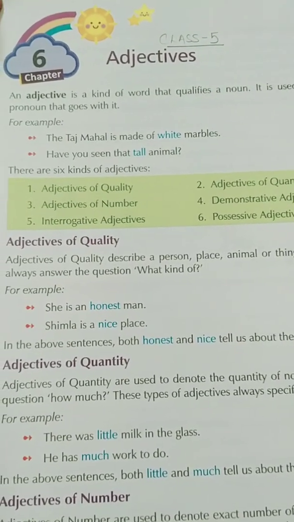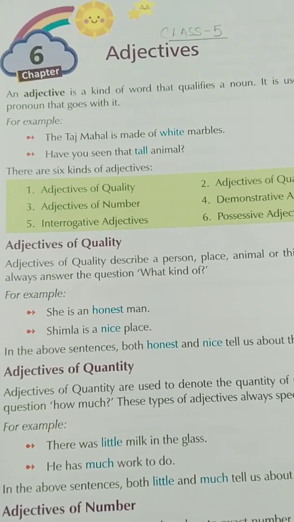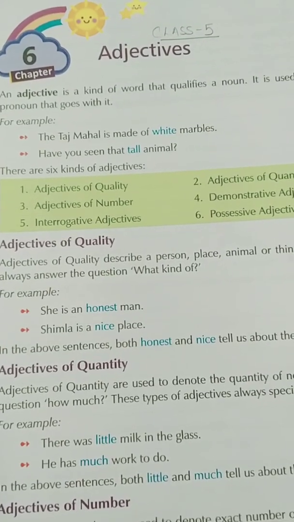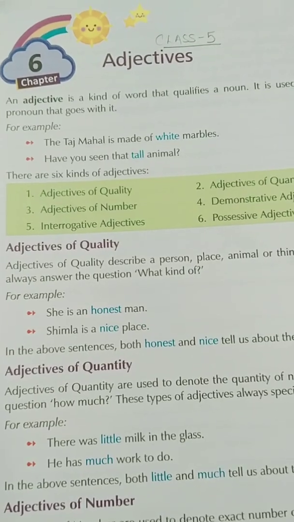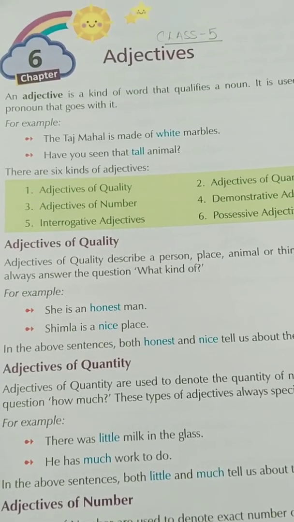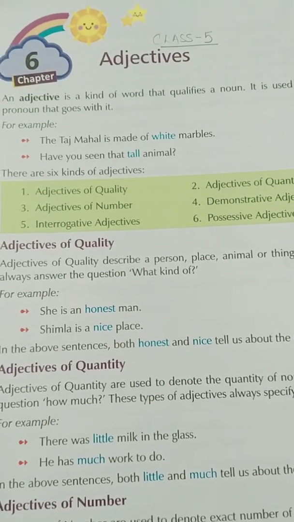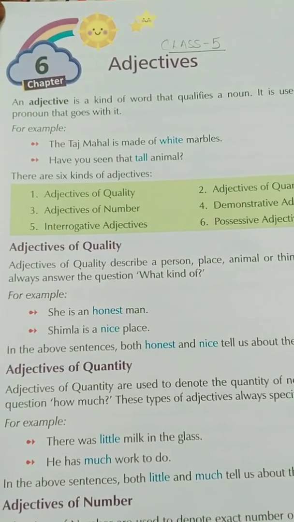Today we will read the new chapter 6, that is your adjectives. An adjective is a kind of word that qualifies a noun. It is used to describe a noun or pronoun that goes with it. The function, the work of the adjective, is to signify the function of noun and pronoun.